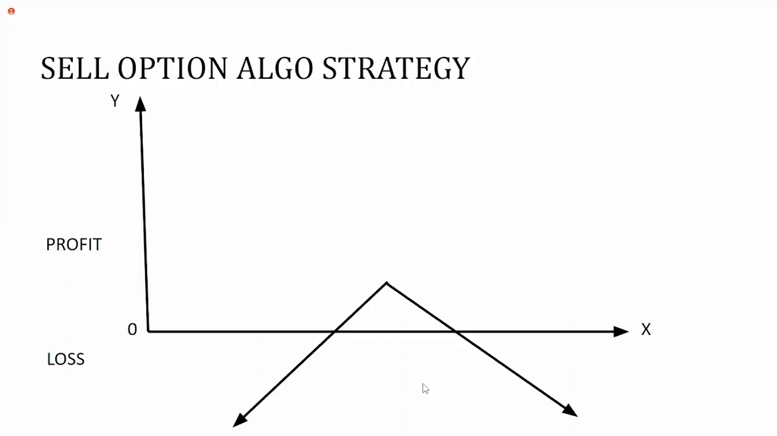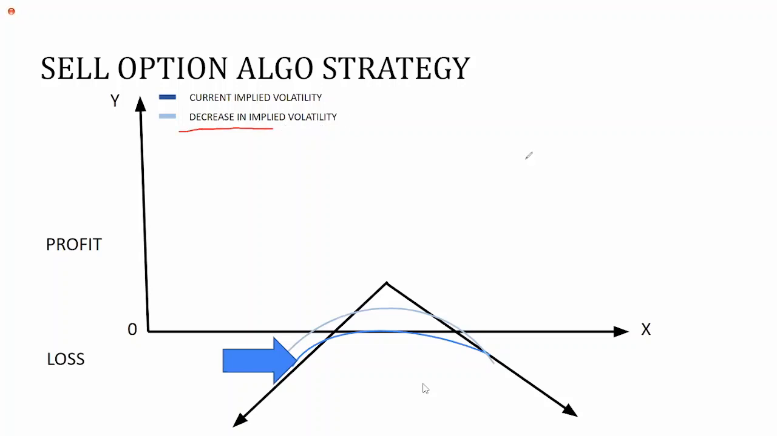Next, let's understand the sell option algo strategy. So this will deploy whenever market is less volatile or whenever market volatility is falling. So look at this. As per current volatility, the strategy is not giving profit, not giving loss. Now let's understand what will happen if volatility is decreasing. As implied volatility started decreasing, probability of profit increasing. So these are the advantages of this strategy.